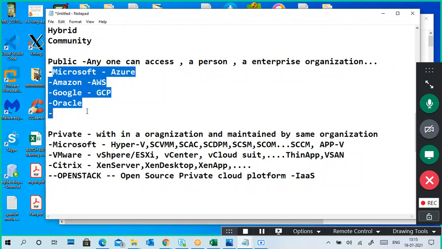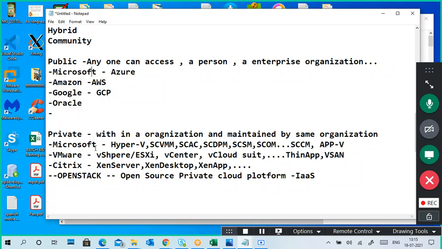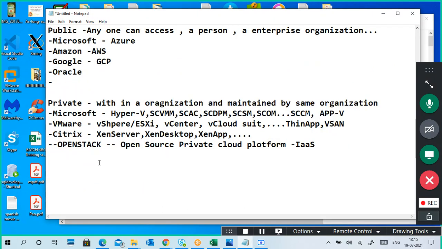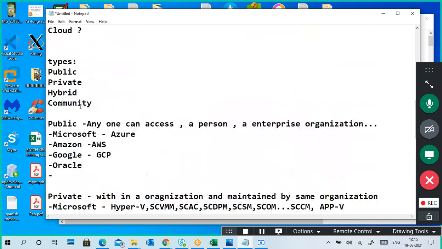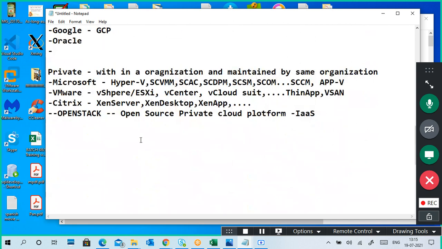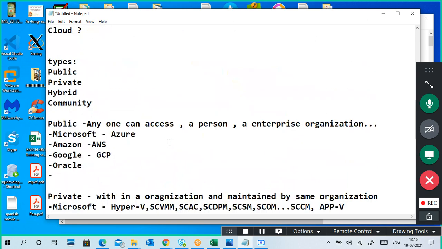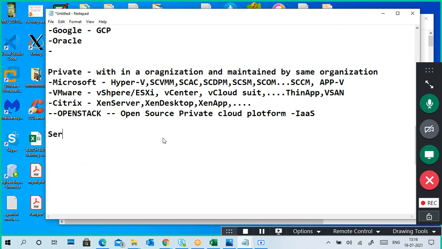Next are examples, and find out the differences. For community cloud I told one example, IRCTC, and you can find other examples. Next one is services.